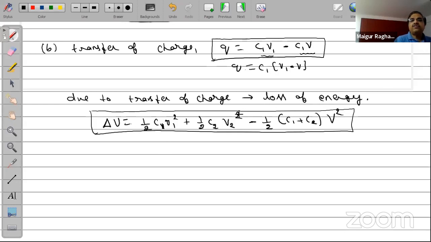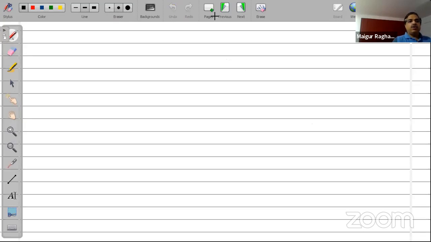Okay, this loss of energy will come out as heat generation. So another way of asking this question is, what is the amount of heat generated when two pre-charged capacitors are connected in parallel like this? So that can be an interesting question. Okay, if you all are done with this, can I now go to my next idea? I would like to do with dielectric, what will happen? So I'll go to my next idea. Hope you all have written down this.